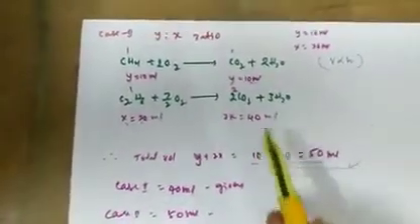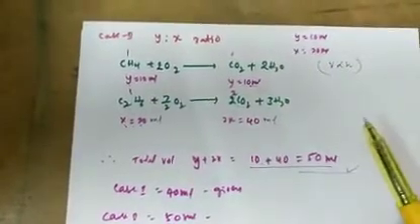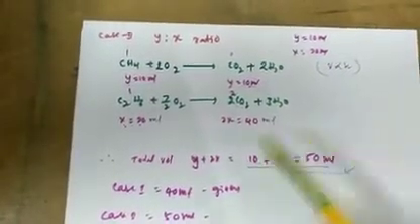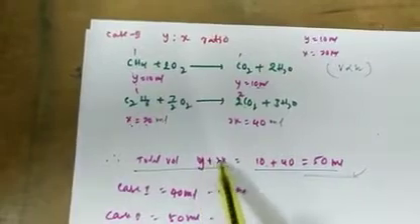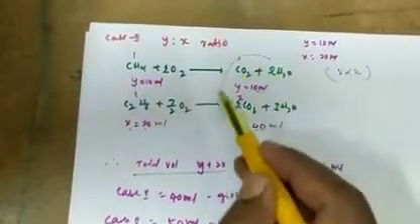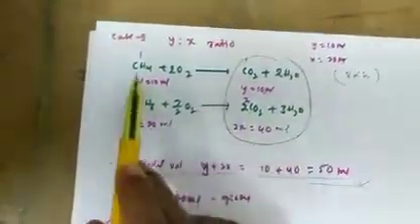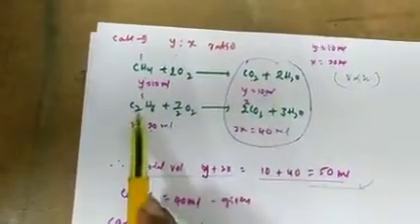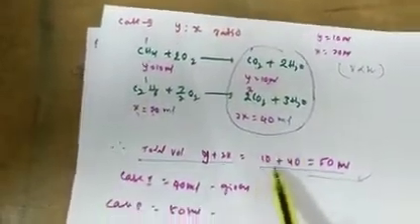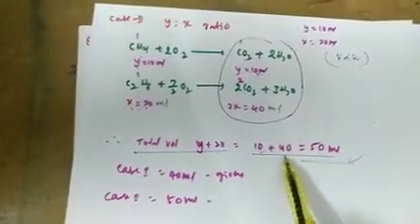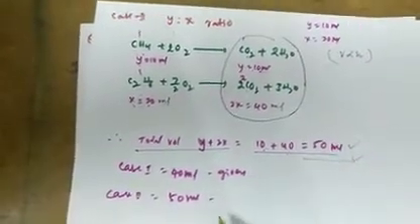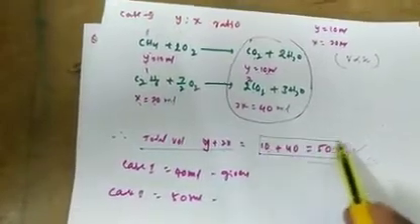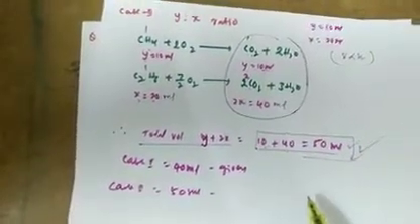The total volume of CO2 is Y plus 2X: methane produces 10 ml, ethane produces 40 ml. Totally 10 plus 40 equals 50. So 50 ml of CO2 is coming out.